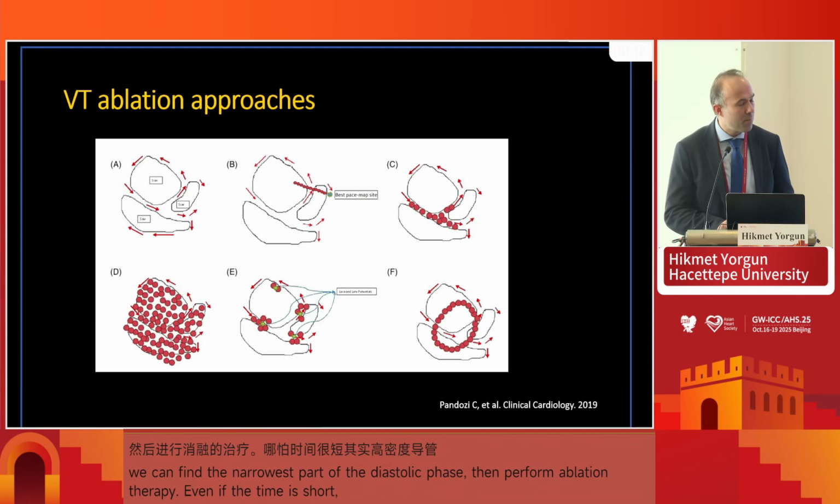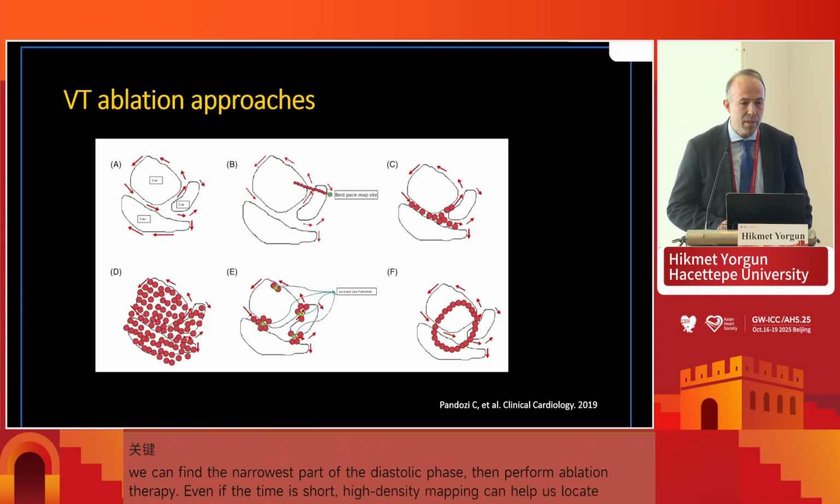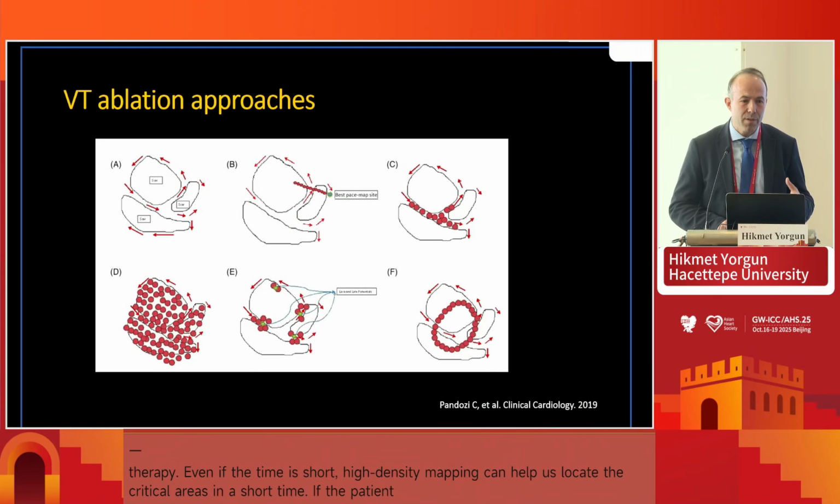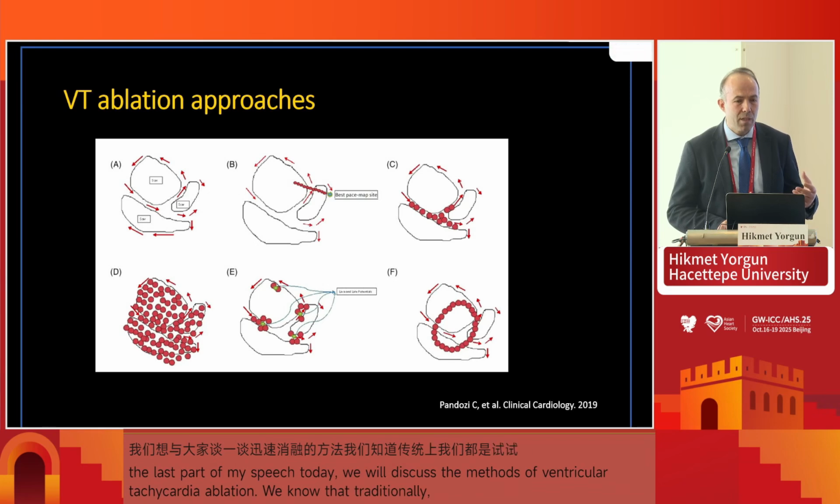And in the last part of my talk, I would like to touch on the issue of VT ablation approaches. Of course, traditionally, we try to go for substrate homogenization because we know that there's abnormal substrate, and when we get rid of it, we may have a higher chance of VT non-recurrence.